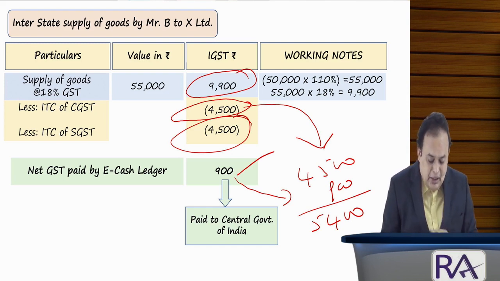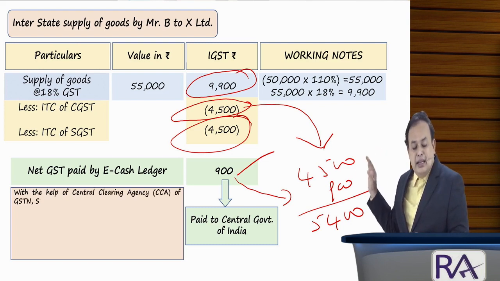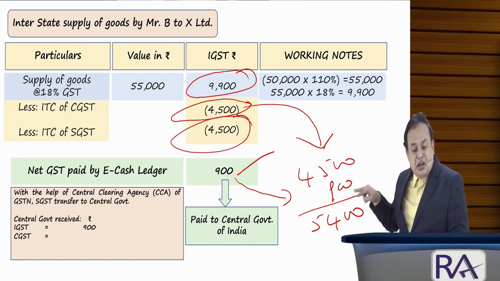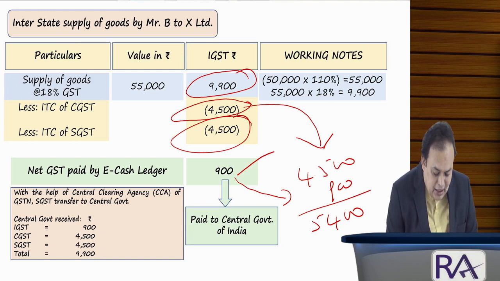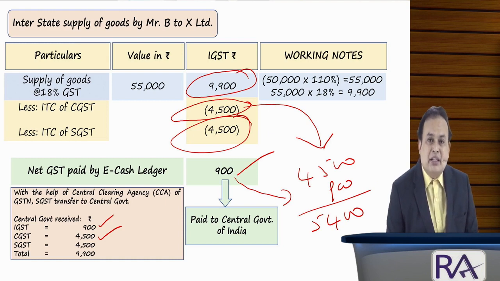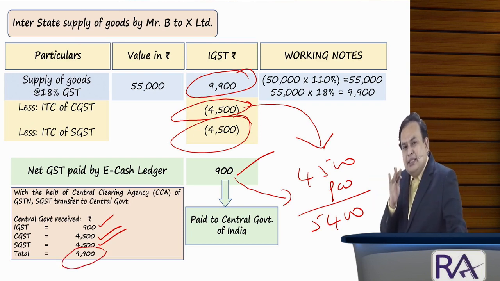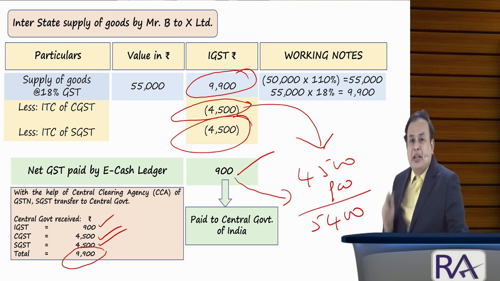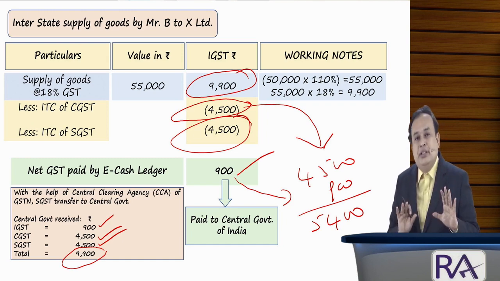Now here, if you refer, my dear sir, with the help of the Central Clearing Agency (CCA) of the GST network portal, SGST is transferred to the central government. Therefore, 900 IGST by cash and 4,500 CGST are now transferred from the state of Karnataka to the government of India, 4,500, total 9,900, got it. But be careful, my dear sir, IGST is not a revenue of the government of India. 9,900 cannot be revenue of the government of India. It should be apportioned. We will work it out.